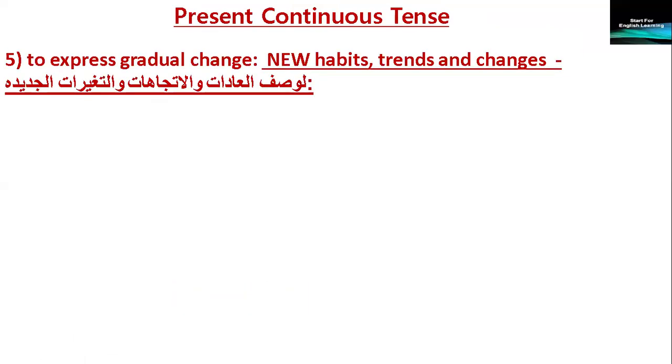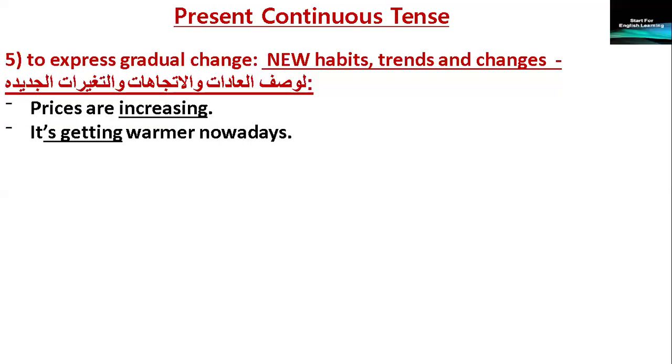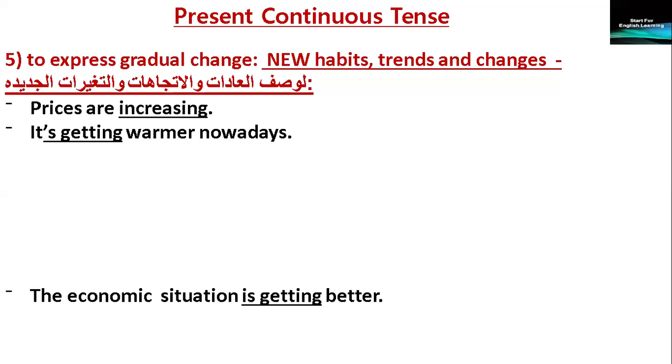Five, to express gradual change, new habits, trends, and changes. Example, prices are increasing. It's getting warmer nowadays. Changes, increasing, getting.